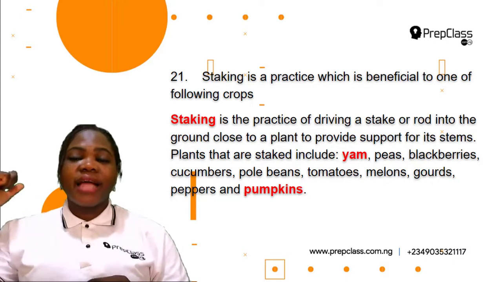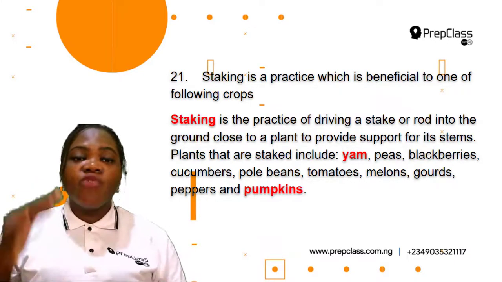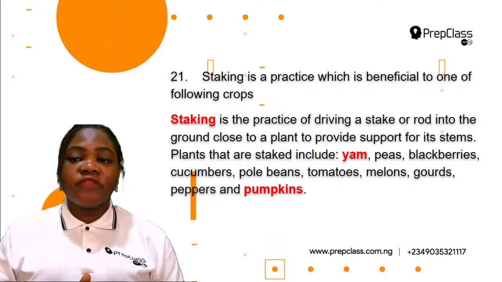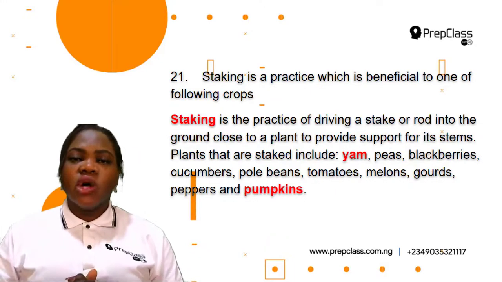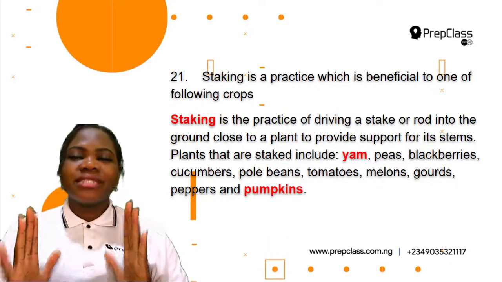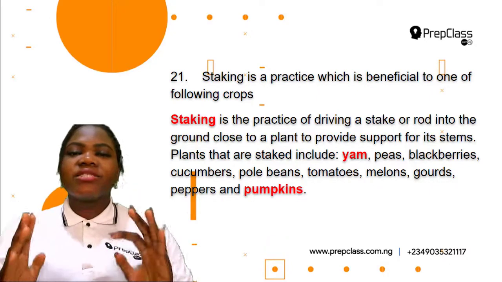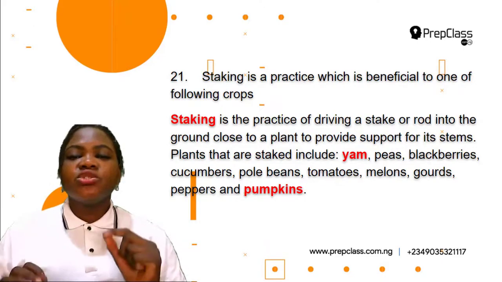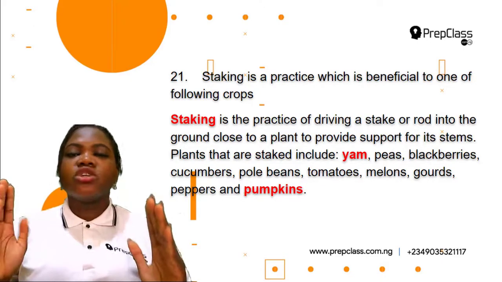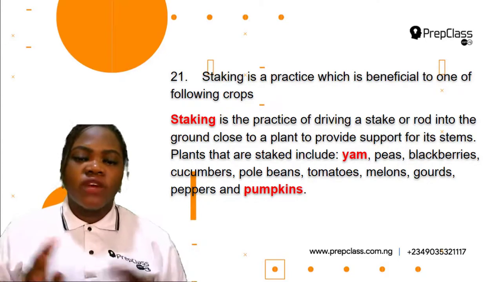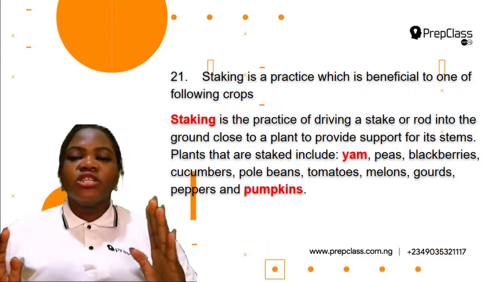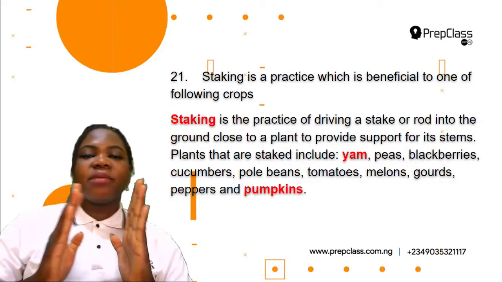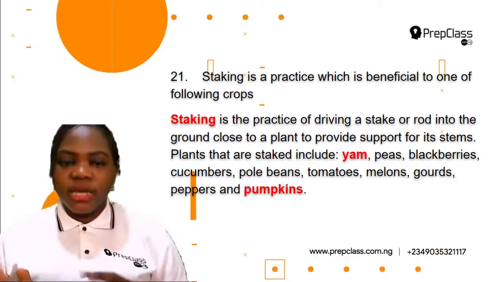Staking is the practice of driving a stake or rod into the ground close to a plant to provide support for its stems. Why is staking done? There are some plants that cannot stand on their own. They cannot stand straight on their own. So this means that we need to support the plant. This is done to avoid the plants from falling over. So that is why we do staking, to provide support for the stems of the plant, so that the plants do not fall on the ground.